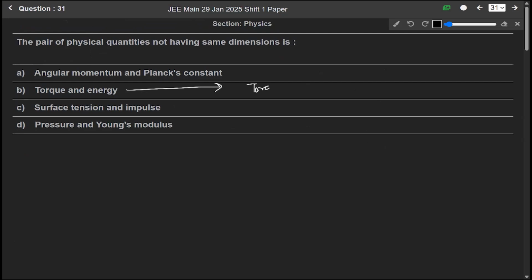We know that torque equals force into distance. The force is M L T to the minus 2 and distance is L, so it will be M L squared T to the minus 2. And energy is again M L squared T to the minus 2. So this is correct.